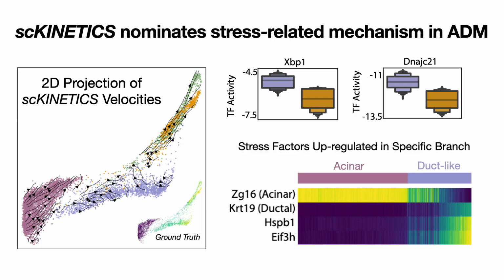Indeed, we found that these populations preferentially upregulate heat shock and translation-associated factors, which have, of course, previously been associated with cellular stress. And so this is one example of a case where scKINETICS can be used to both understand the dynamics of what's actually occurring, but also a potential mechanism guiding these dynamics over time.